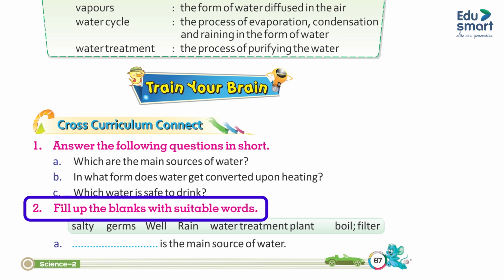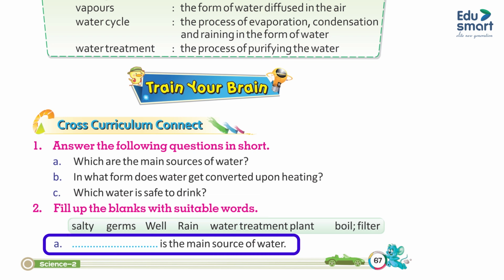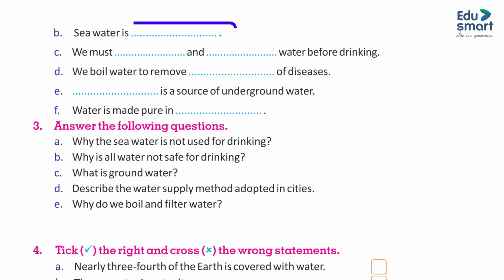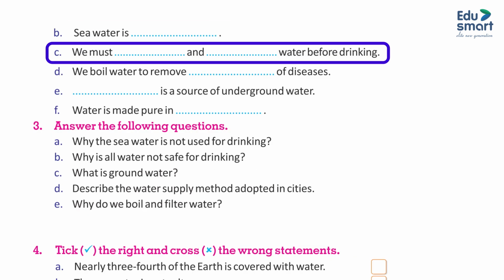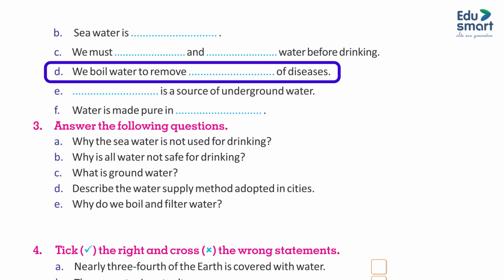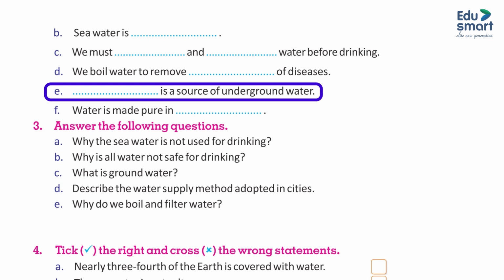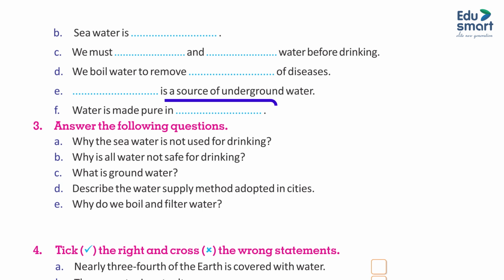2. Fill in the blanks with a suitable word. A. Dash is the main source of water. B. Seawater is dash. C. We must dash in dash water before drinking. D. We boil water to remove dash of diseases. E. Dash is a source of underground water. F. Water is made pure in dash.